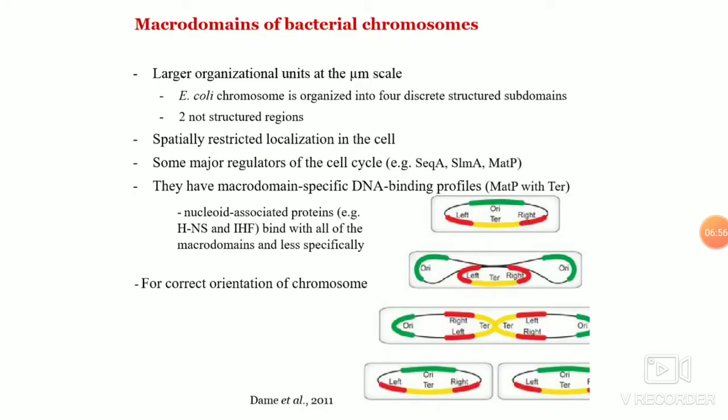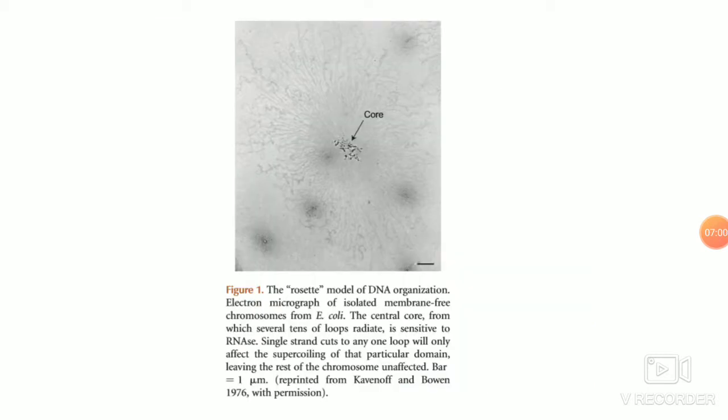nucleoid. This nucleoid structure has interesting features, like the core consists of the RNA and DNA complex.